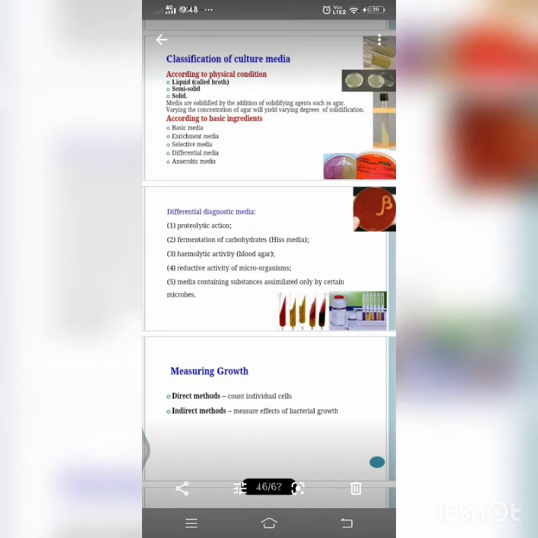So examples are tetrathionate broth and selenite F broth, which inhibit the growth of the coliforms in the feces and allow the growth of the Salmonella species.